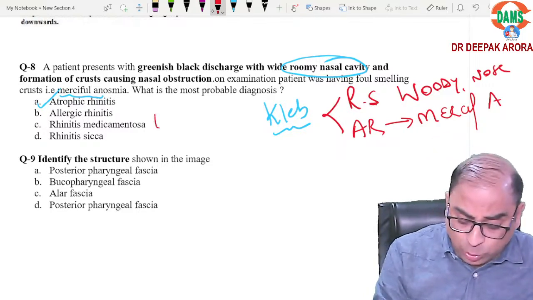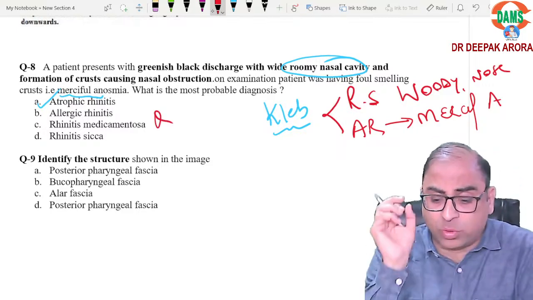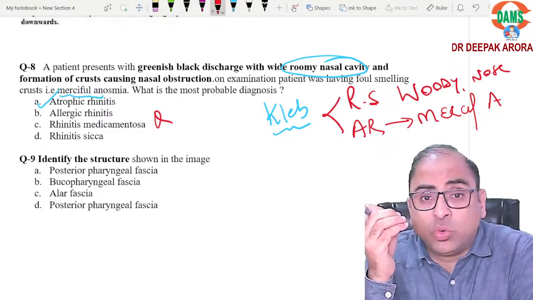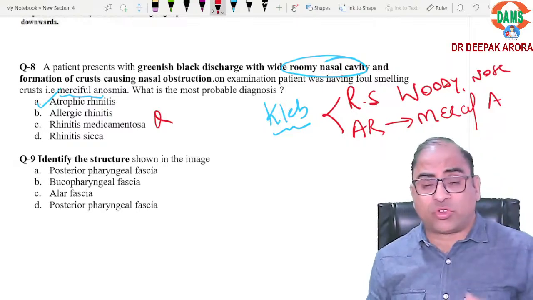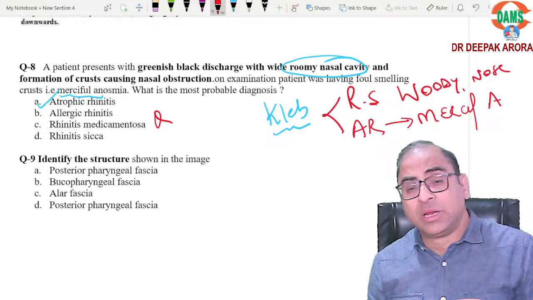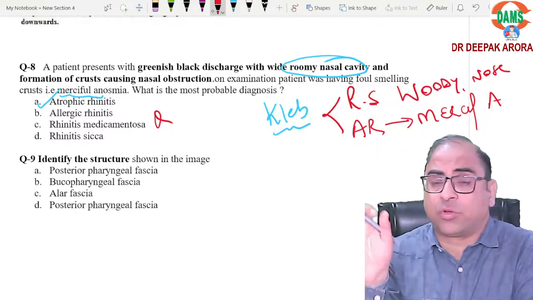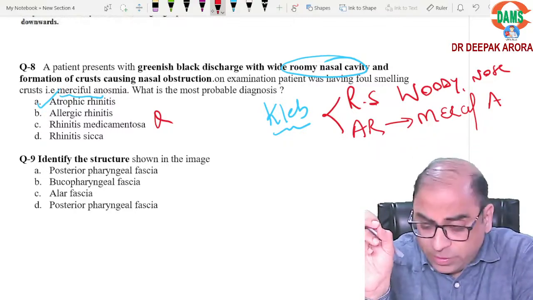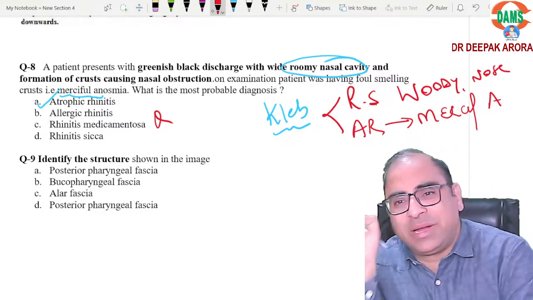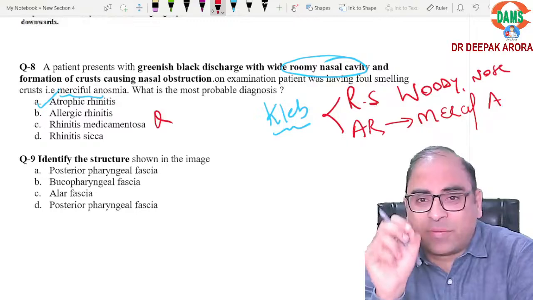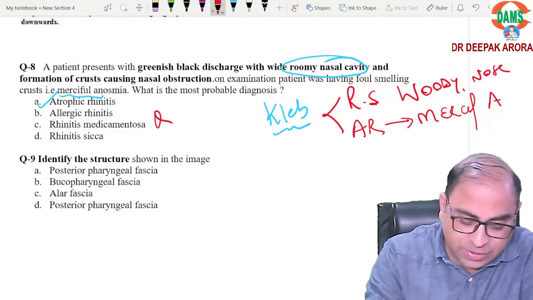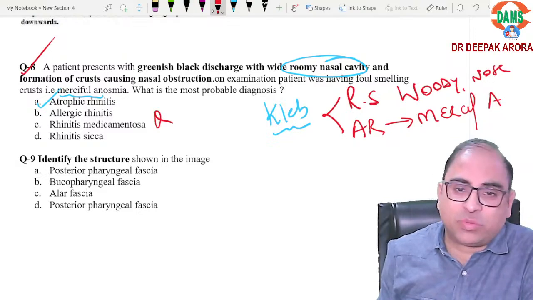Rhinitis medicamentosa. What is this word? This is a withdrawal phenomenon. If you overuse vasoconstrictors, the patient gets a rebound phenomenon. And what is the treatment? Topical steroid. We have discussed all the types of rhinitis in the classroom, if you remember, and I highlight this point: merciful anosmia means atrophic rhinitis. Remember, beta? Atrophic rhinitis equals merciful anosmia equals roomy cavity. This should be remembered. This was again a PYQ.